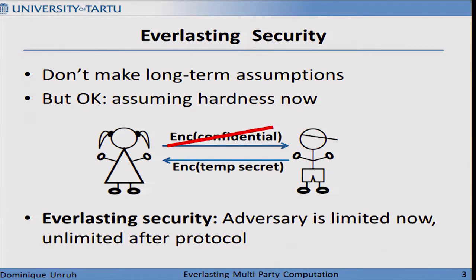Or slightly more formally, everlasting security considers adversaries that are computationally limited right now, but unlimited after the protocol ends. Because this guarantees that even if the adversary writes down everything he sees going over the network, he cannot later, when he can break, say, AES, read our data, because the protocol was made under the assumption that the adversary can break this. So the protocol was proven secure, assuming that the adversary is unlimited after the protocol.